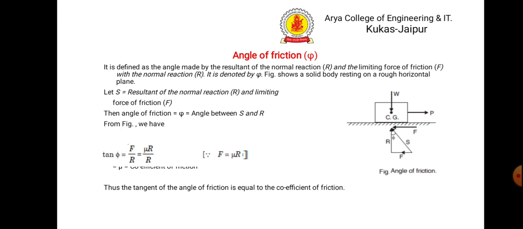This is the angle made by the total reaction with the normal reaction. In this diagram, let S be the resultant of normal reaction R and limiting force of friction F, then the angle of friction is phi. From this figure, it is a right angle triangle, so tan phi equals F upon R. F equals mu into R, as we have seen earlier, and R will get cancelled, so this equals mu. So I can also write mu equals tan phi. The tangent of the angle of friction is equal to the coefficient of friction.